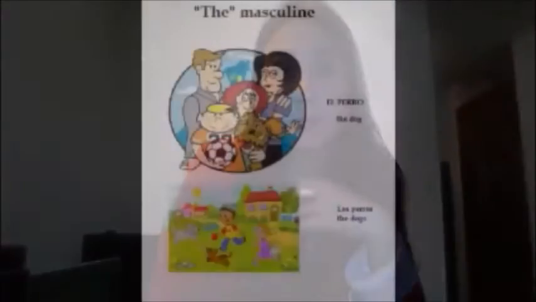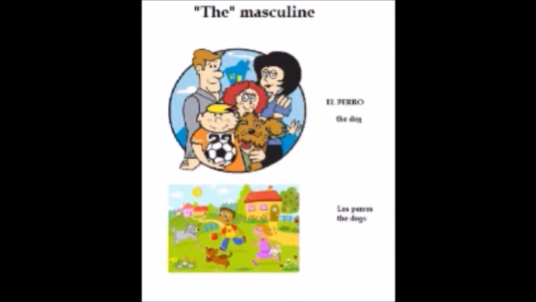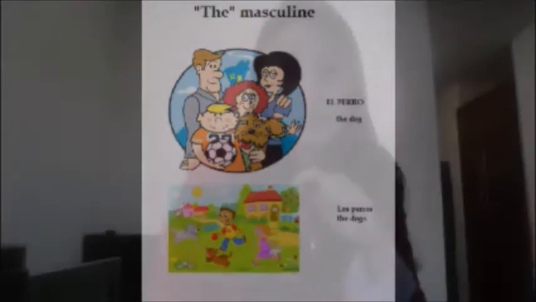So a definite article, we're going to see in here, for example. What about this dog? Do you know how to say dog in Spanish? It's perro. Yes, perro. So perro is masculine, okay? You will see that in a second later. But now let's focus on the article. So it's el perro. And why is it el perro? We're going to focus on why it is masculine there. El perro is "the" masculine.